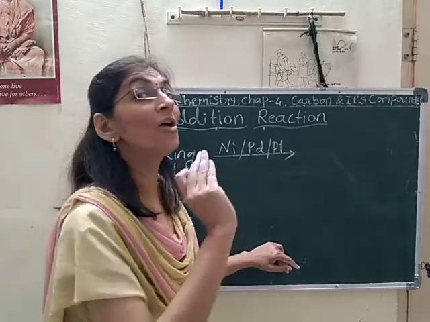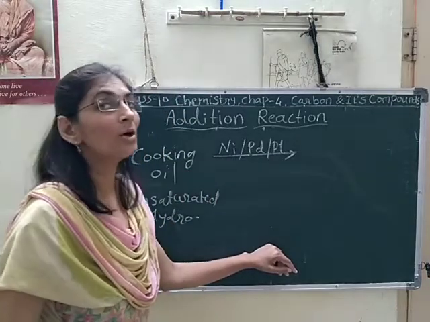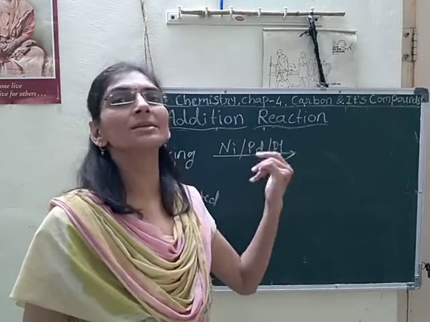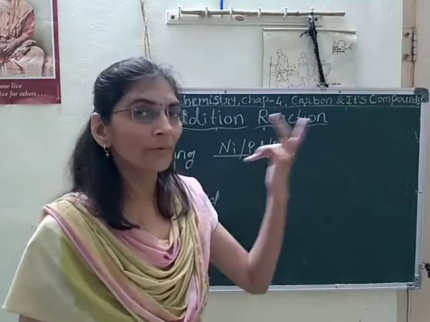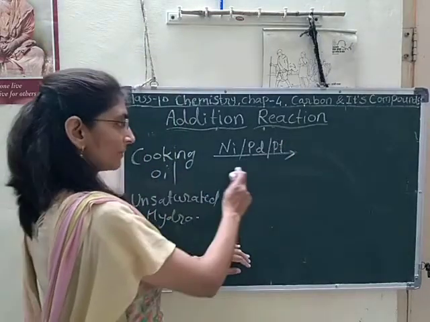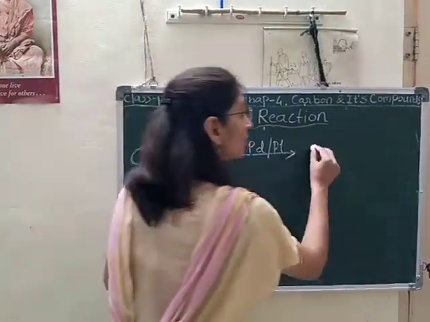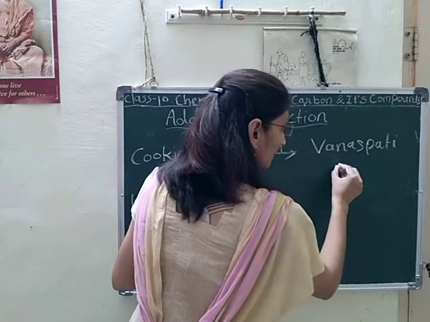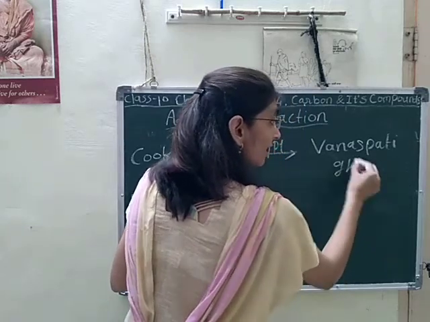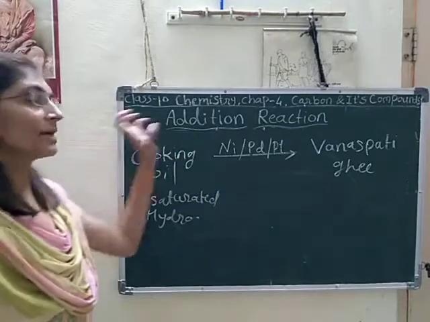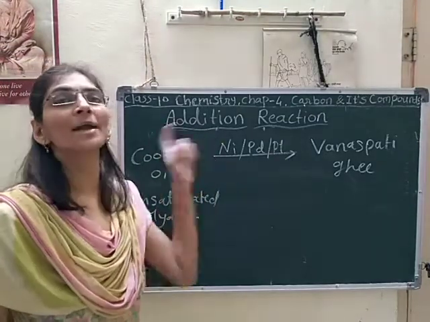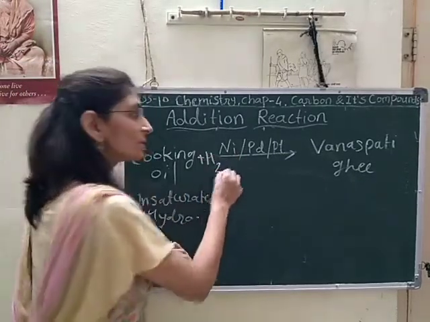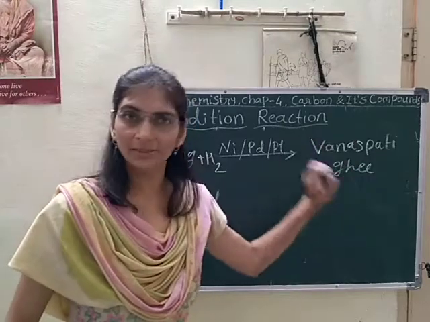Butter has a lot of fats compared to the cooking oil. But this is natural fat, that's why it is easier to digest than vanaspati ghee. So we can modify the cooking oil into vanaspati ghee, that is called dalda. This reduction process, or addition of hydrogen, is used in the formation of vanaspati ghee.